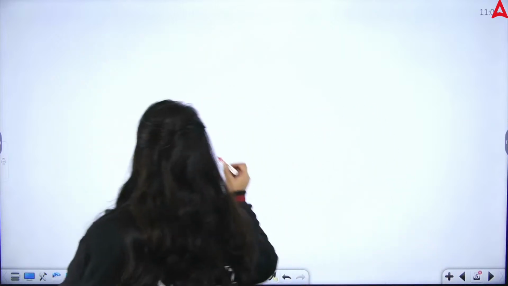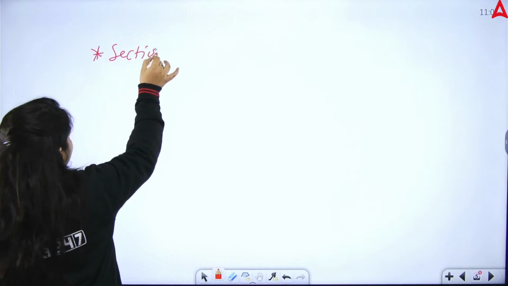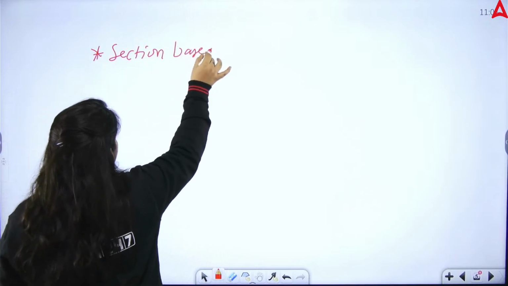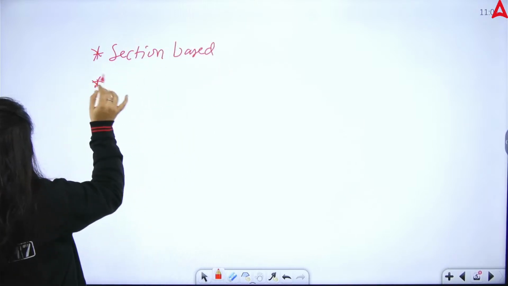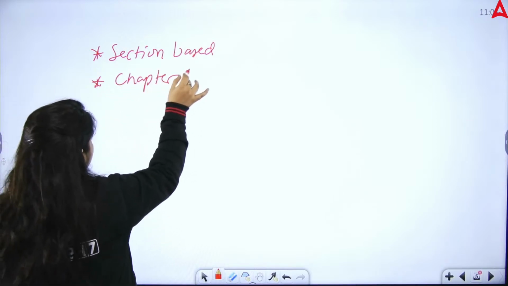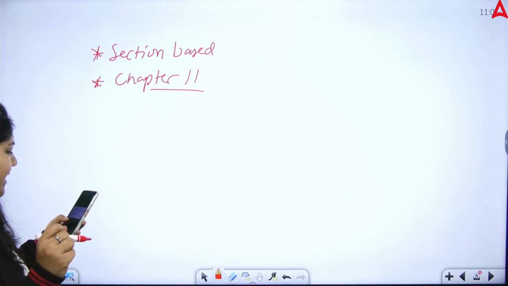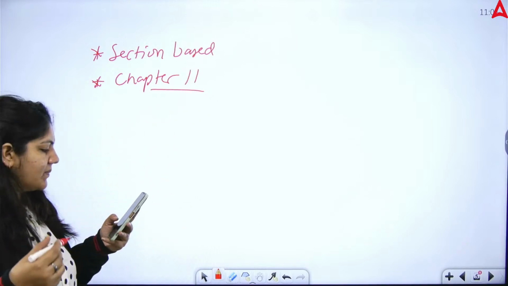Now, why is the paper tough this time? Because section based questions were there, and one question was from chapter 2 of the Act, the main subject addressed regarding the national board.